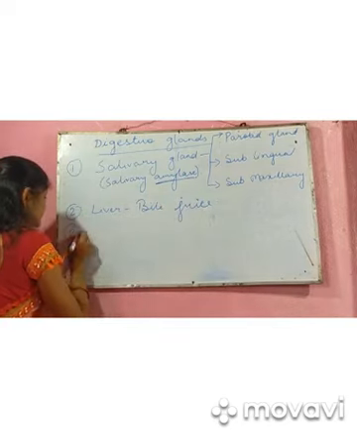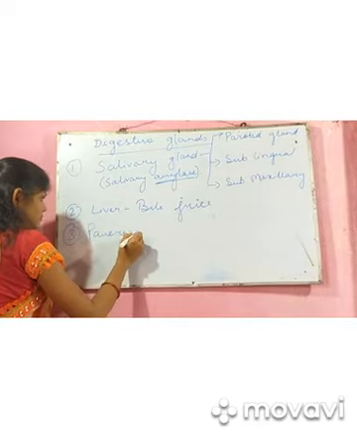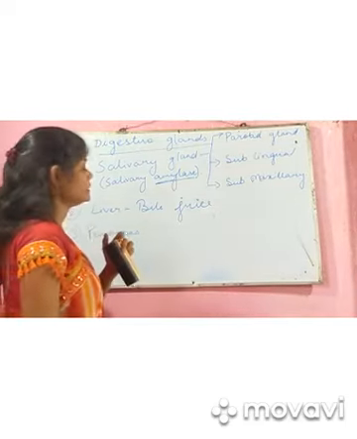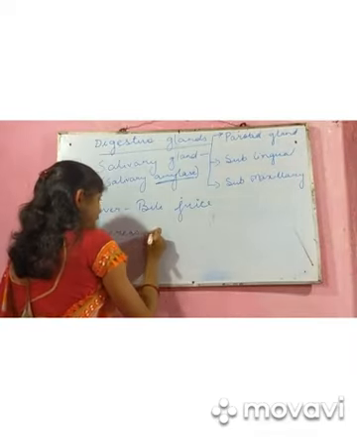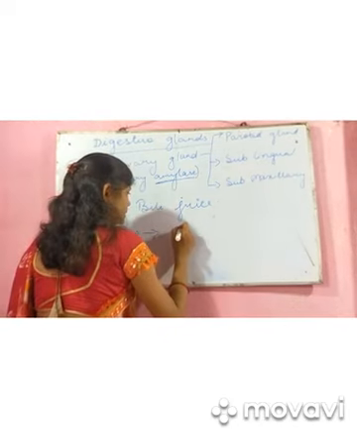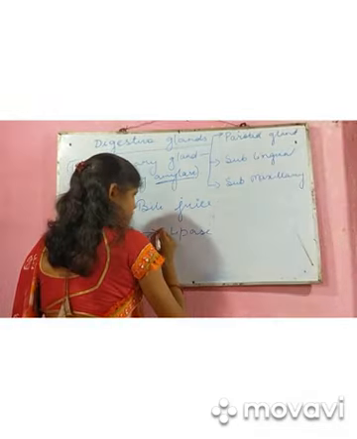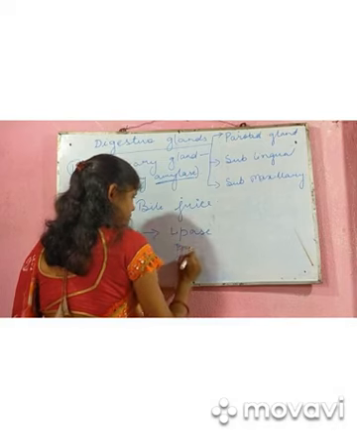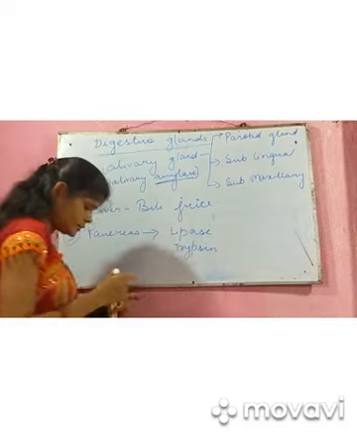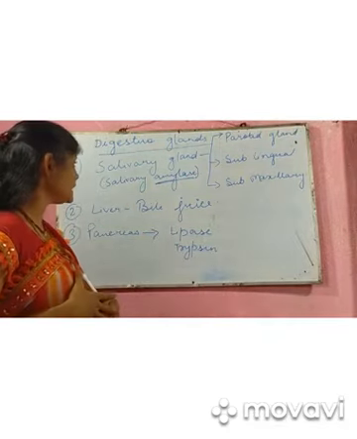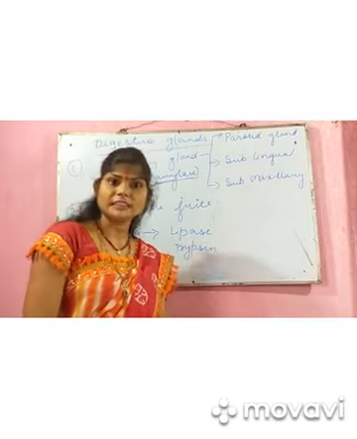And the third one is the pancreas. It secretes lipase, trypsin. So these are the glands associated with the digestive system.